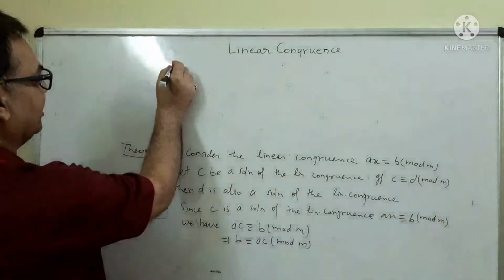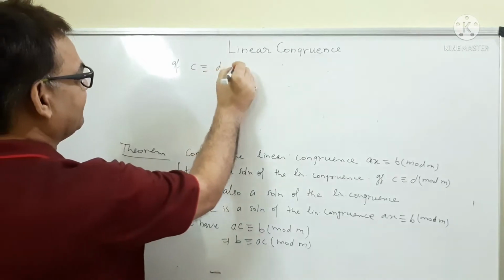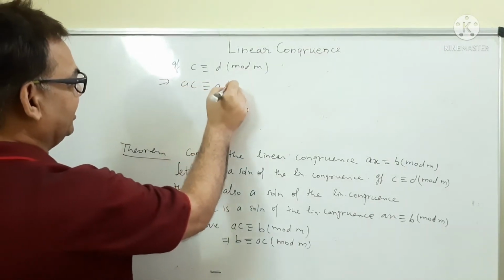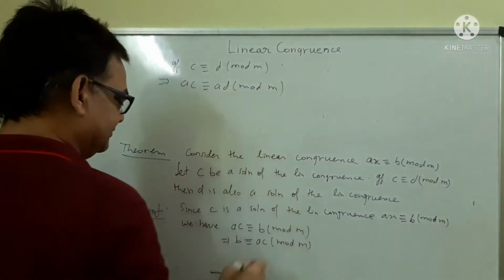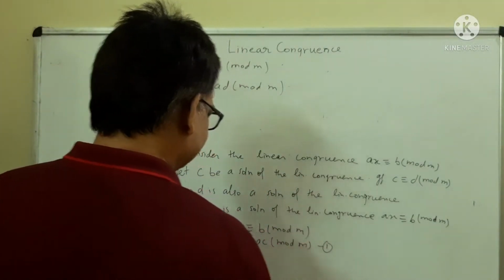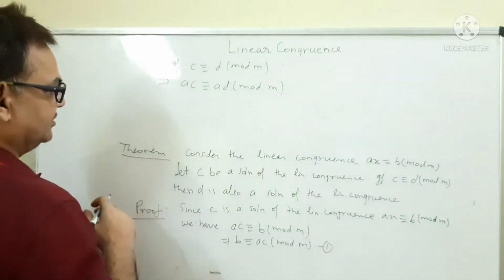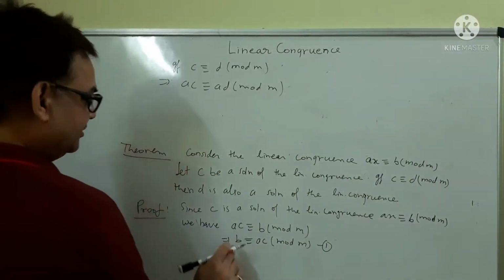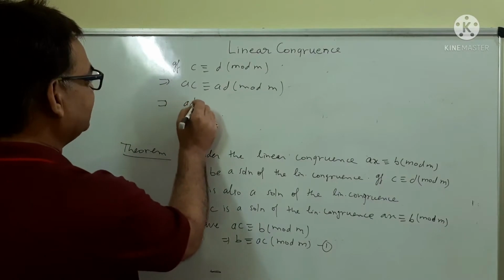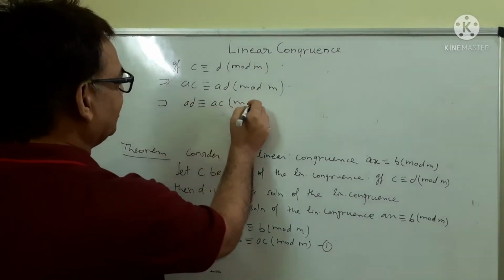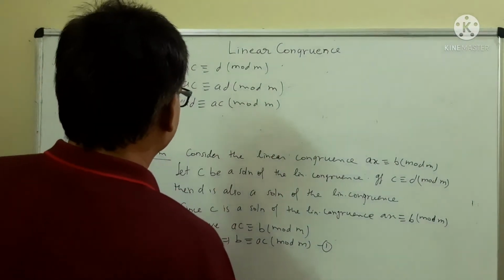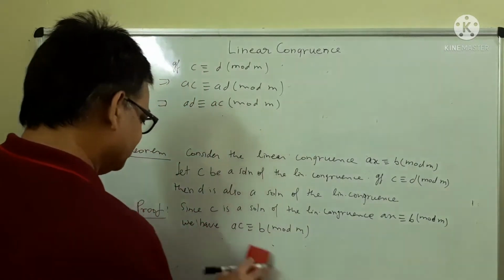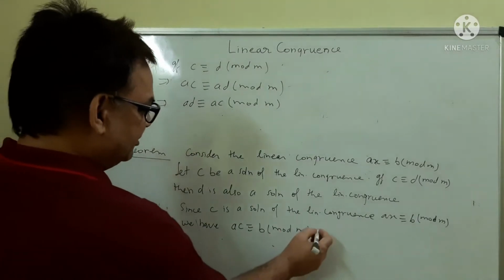Again, if C is congruent to D mod M, this implies AC is congruent to AD mod M. By symmetry, AD is congruent to AC mod M. We have AC is congruent to B mod M, number 1.